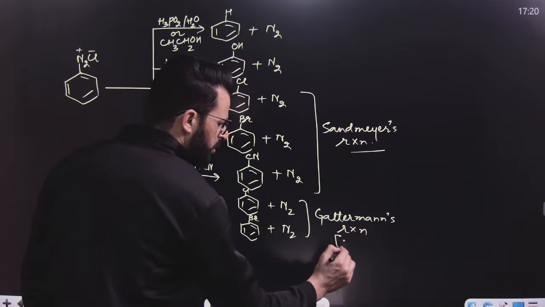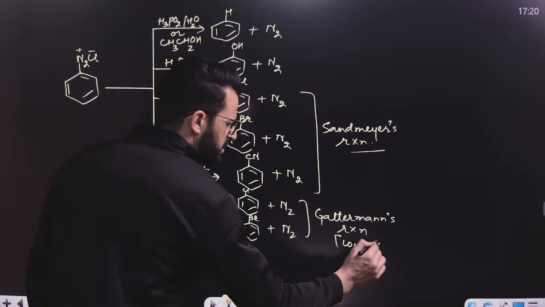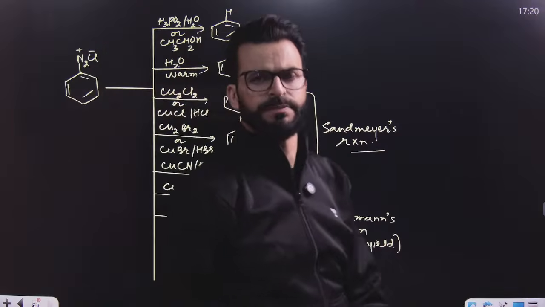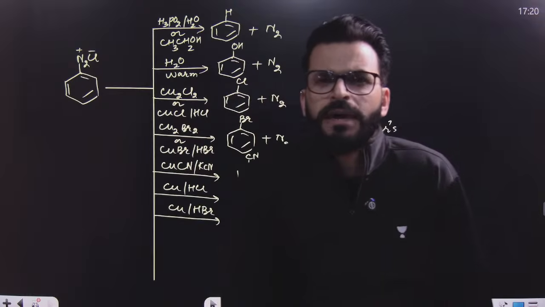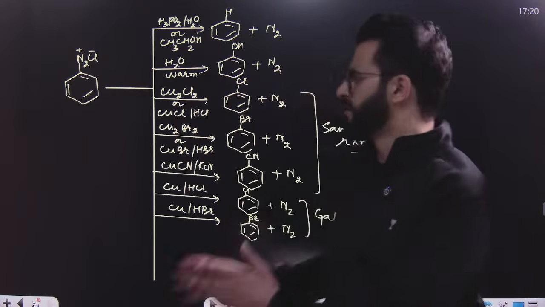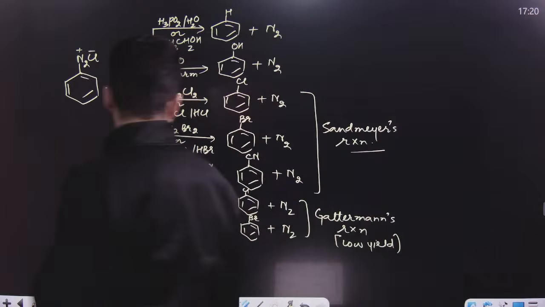But here yield will be low as compared to Sandmeyer's reaction. That means chlorobenzene or bromobenzene prepared from benzene diazonium salt by means of Sandmeyer reaction will be preferred over Gattermann's reaction, because in Gattermann's reaction yield will be low.